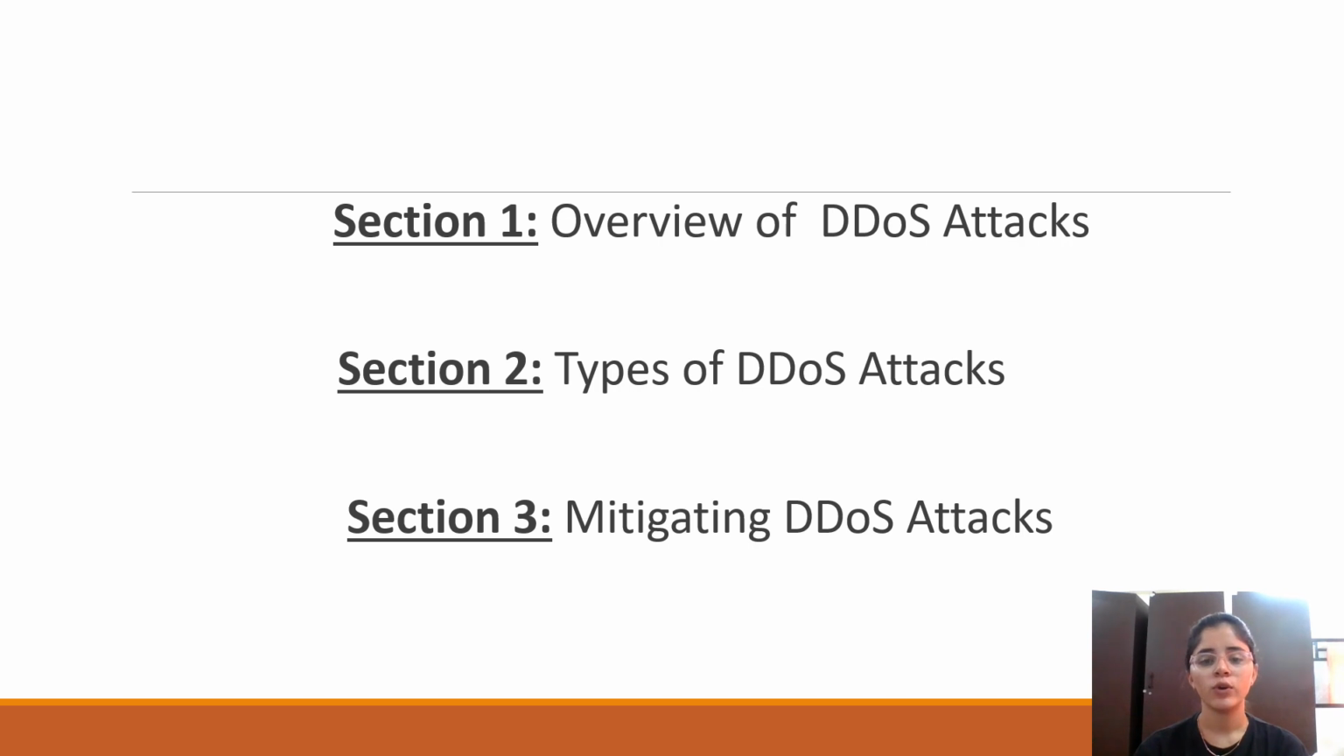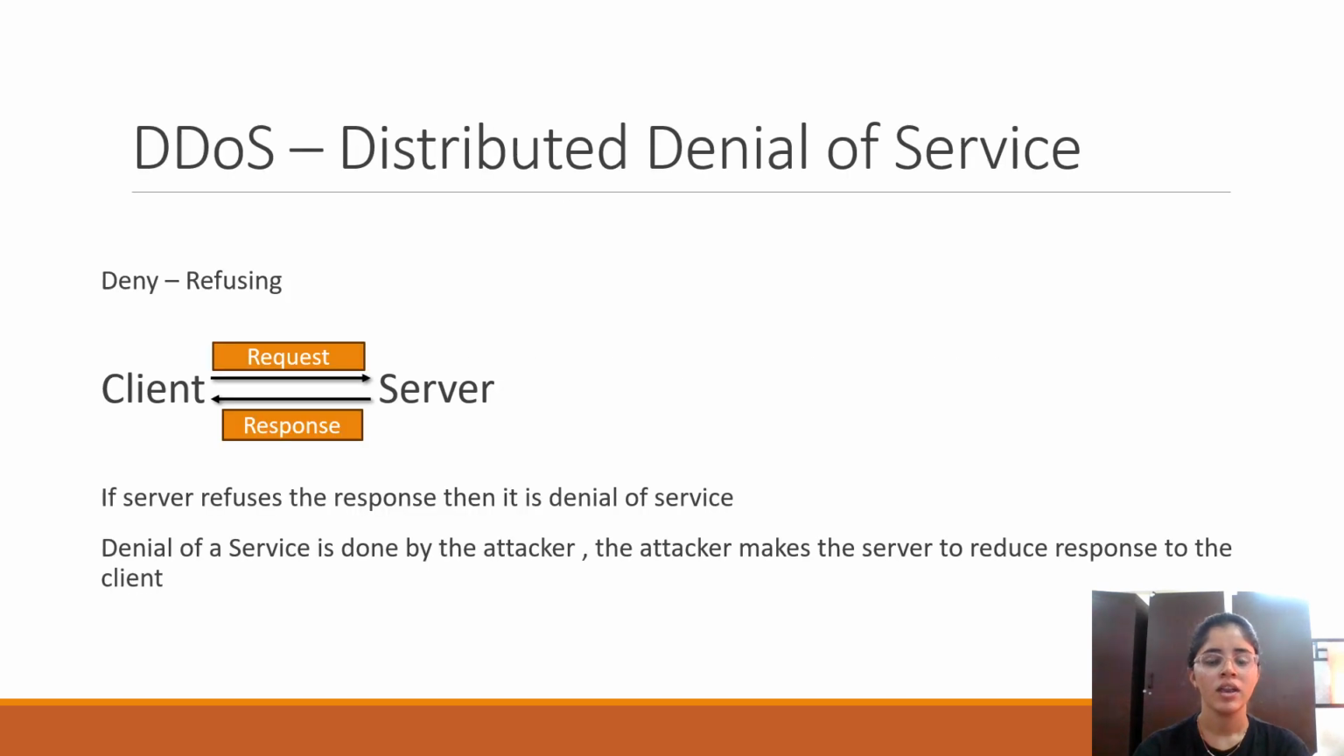In this session we are going to see the overview of DDoS attack, types of DDoS attack, and mitigation of DDoS attack. DDoS stands for distributed denial of service. Deny means refusing. When the client sends a request to the server, the server sends the response. This is the relationship between a client and server. If the server refuses to respond, then it is a denial of service.